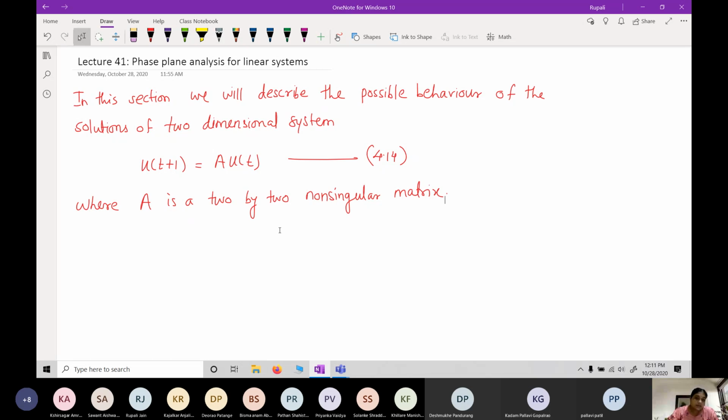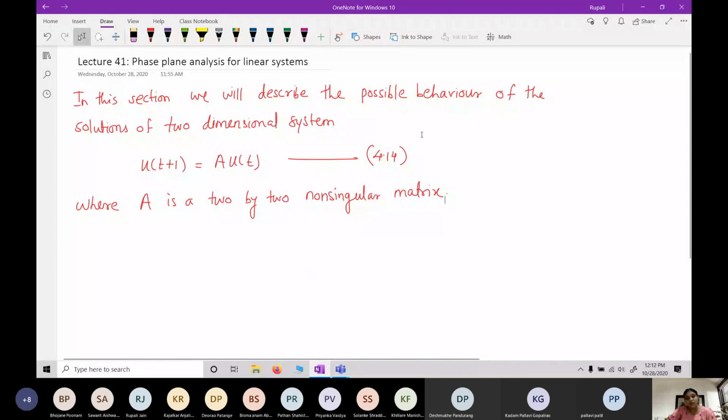In those two theorems, if the spectral radius of A is strictly less than 1, then all solutions tend to 0 as t tends to infinity. And if the spectral radius of A is greater than or equal to 1, then there exists some solution which does not tend to 0 as t tends to infinity.